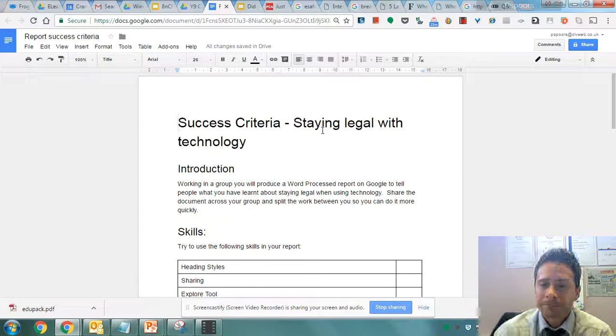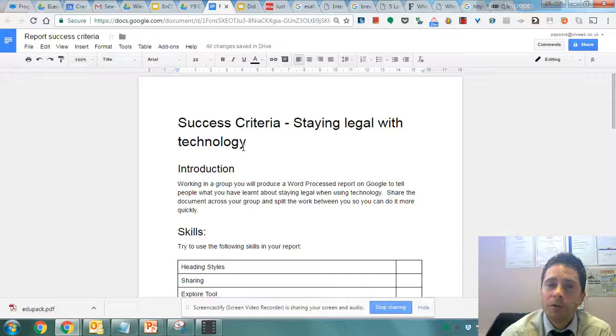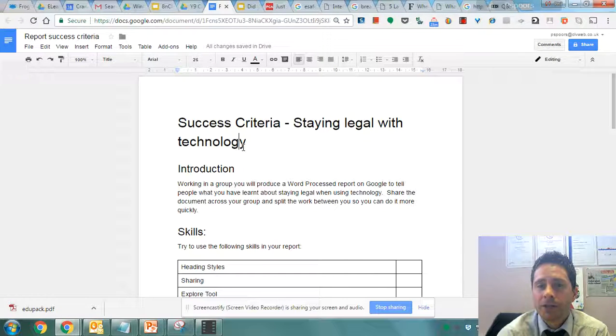Now, your task is to work in a group to create a word processed report about the information that you've just been exploring. You're going to share your Google document amongst your group, and you're going to split the task between you so that you do it quicker. Now, if one person tries to do this report all on their own, they won't have time to complete it. The beauty of using Google, as you know, is that you can share it with others and you can all contribute to the same document.